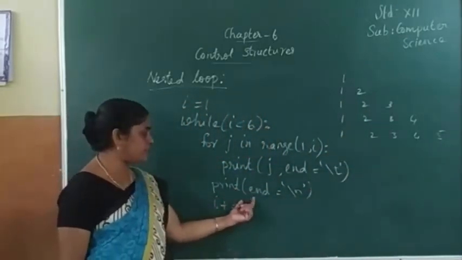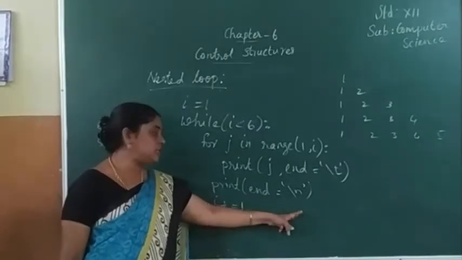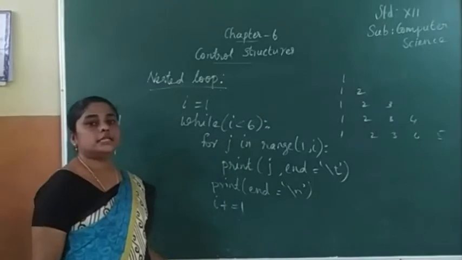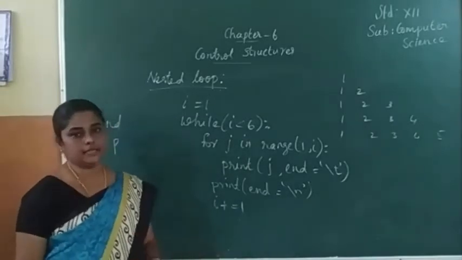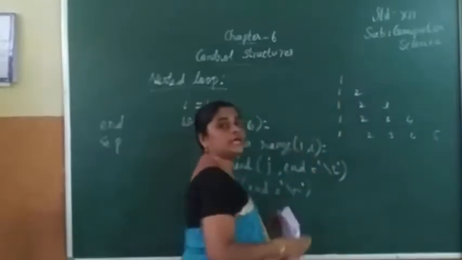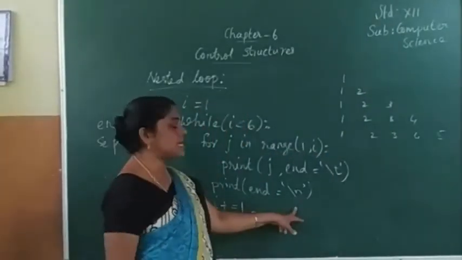Then next, print n equal to another escape sequence, backslash n. What is the backslash n here? The control goes to the next line. That means new line. So after printing one line, it goes to the next line. Okay, that is backslash n.